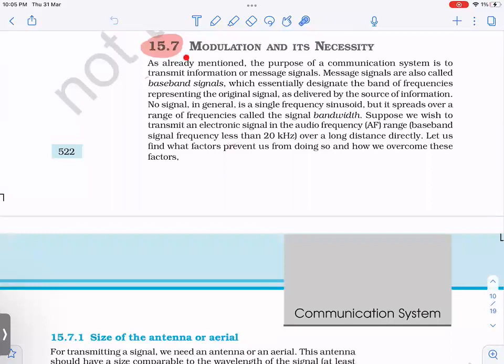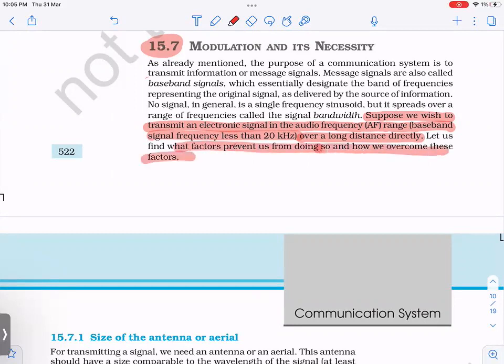So very quickly, let us see. So here, modulation and its necessity, right? That we will see. So I will highlight the important points here. See what happens when we want to transmit an electronic signal in the audio frequency range, which is less than 20 kilohertz, over a long distance communication, that we want to transmit a signal from one point to another point, right?